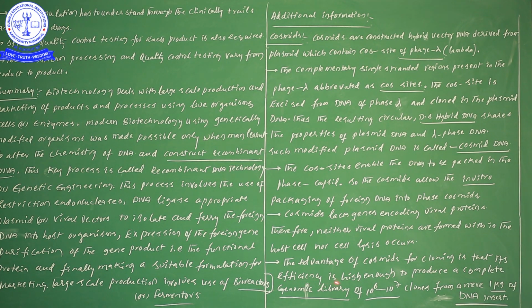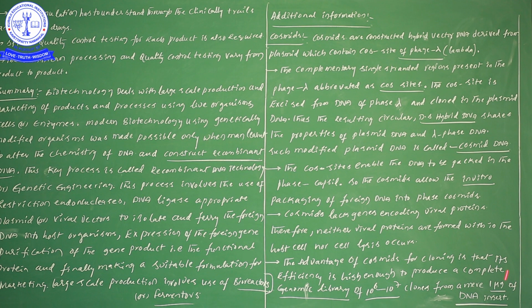This efficiency is high enough to produce a complete genomic library of 10 to the power of 6 to 10 to the power of 7 clones from a mere 1 microgram of DNA insert. Suppose you use just 1 microgram of DNA for making cosmid DNA, what is the number of clones, the genomic library, you can obtain? That is 10 to the power of 6 to 10 to the power of 7 clones.